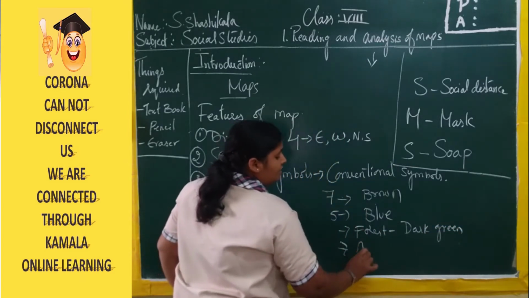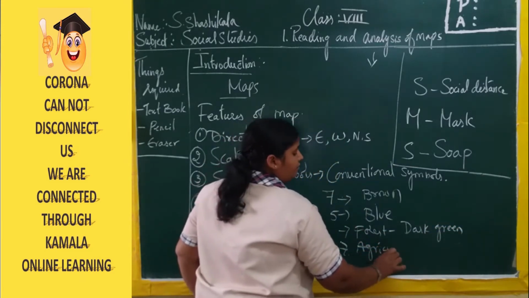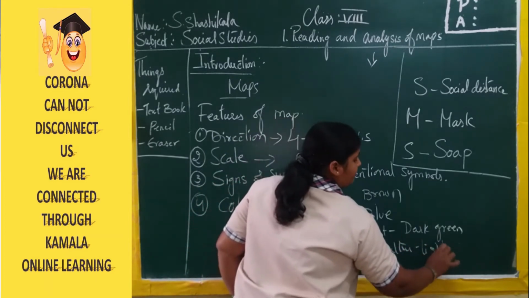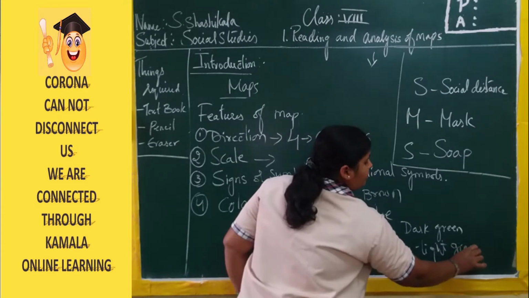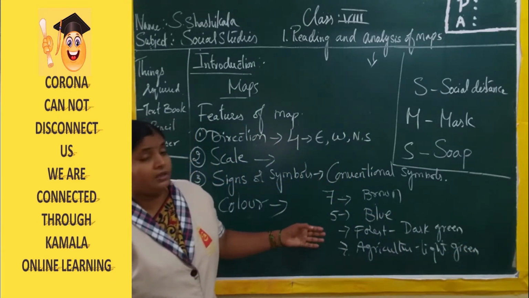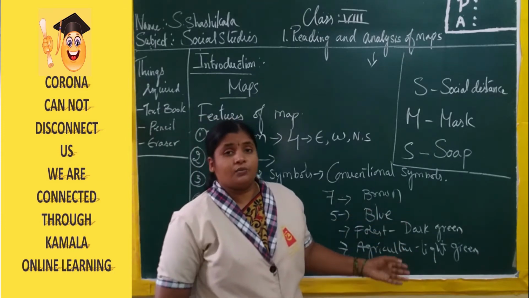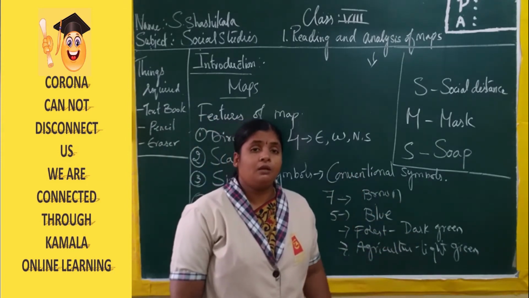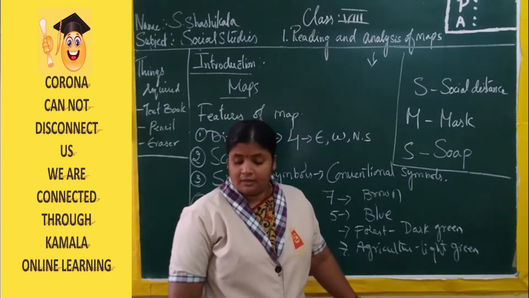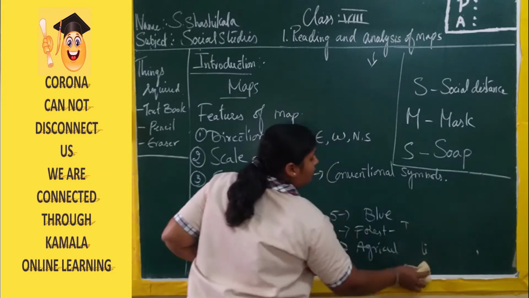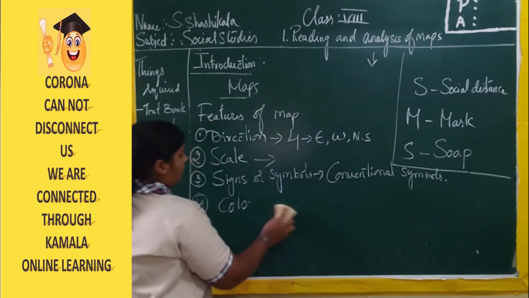For agriculture we use light green color. For the hills green, for the islands we use black color, and for the desert area we use light brown color. With the help of color we can identify very easily.